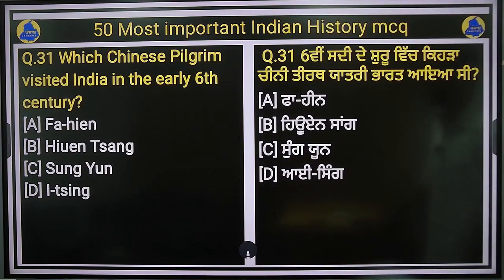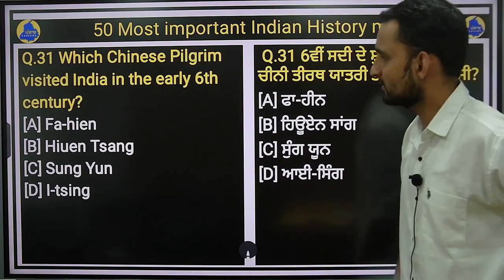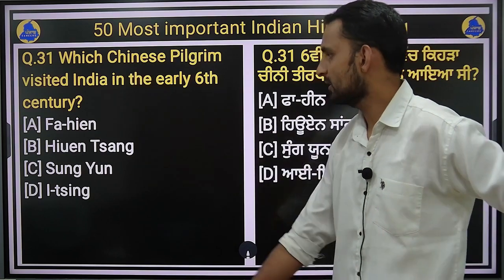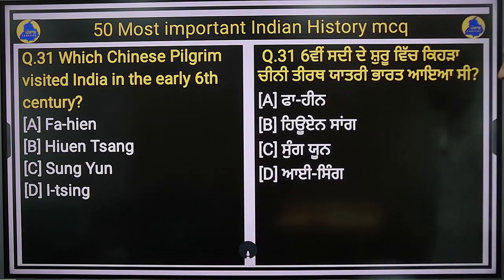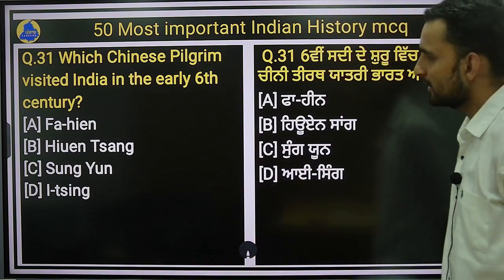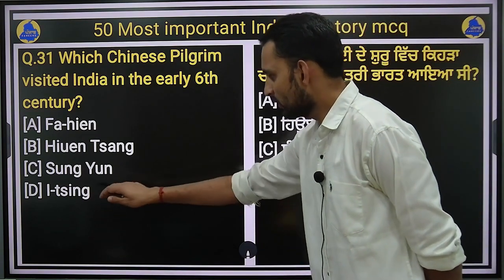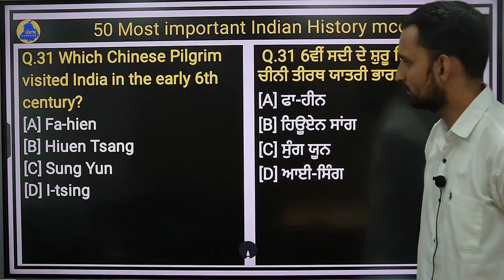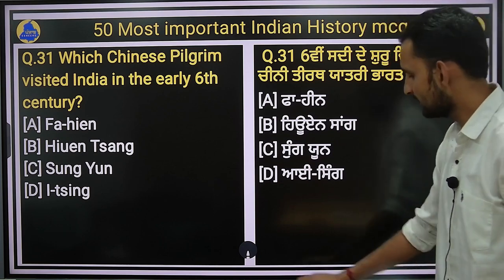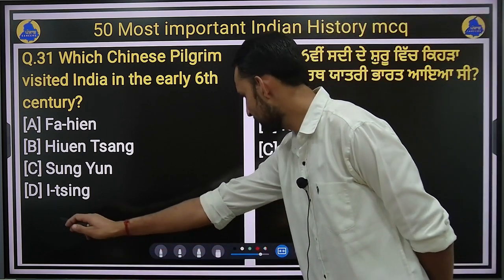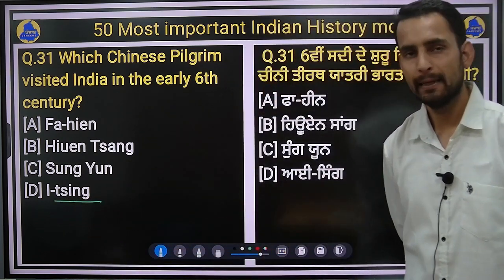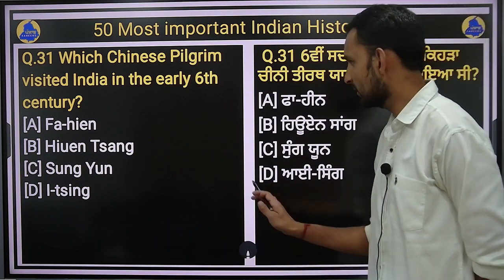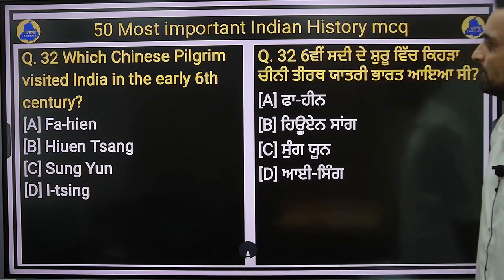Next question. So the next question that we see is your question number 31. It is, which Chinese pilgrim visited India in the earlier 6th century? It is also a very important question. So it is Fahian, Hiuen Tsang, Sung Yun or Itsing. So who is the first pilgrim to visit India in early 6th century? So the right answer here will be Itsing. Option D, that is Itsing. We will move on to our next question, that is question number 32.